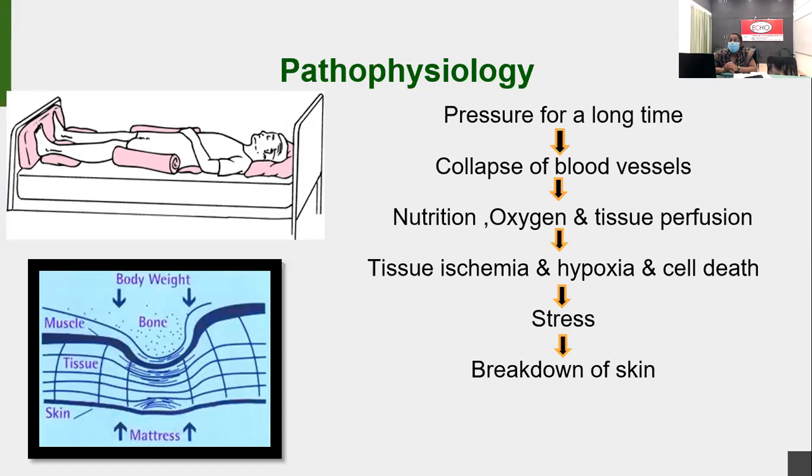The collapse of blood vessels leads to the tissues not getting adequate nutrition and oxygen, which leads to tissue hypoxia and tissue breakdown. This is the pathophysiology of pressure ulcer. So we need to change the position every 2 to 3 hours. We need to tell the caregivers the importance of changing the position. This is the pathophysiology of how the pressure sore will come.